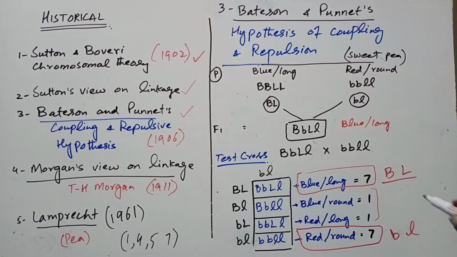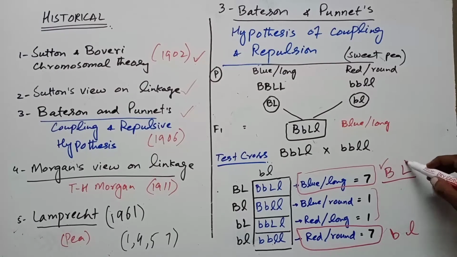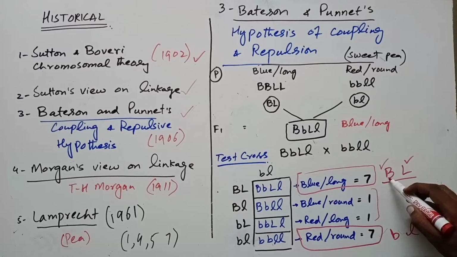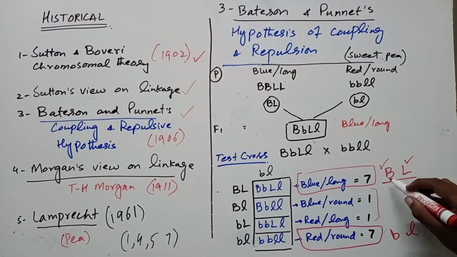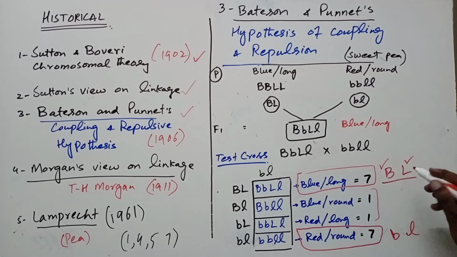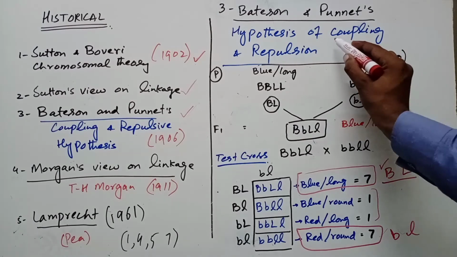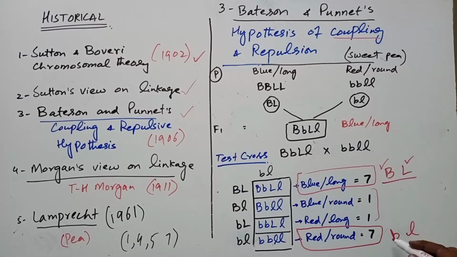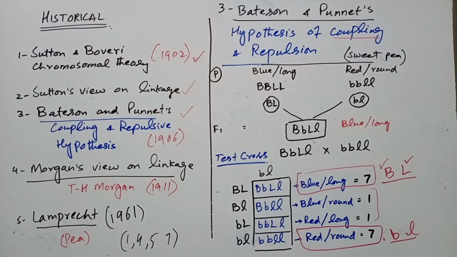It means that both dominant alleles, blue colored flower and long pollen grains, are coupled to each other, meaning coupling. And both recessive alleles, red colored flower and round pollen grains, are also coupled to each other. This is called the coupling effect.